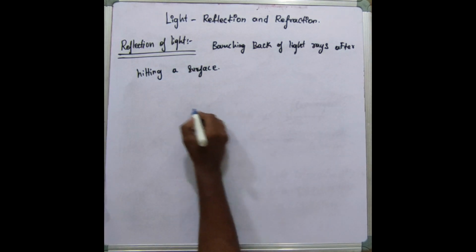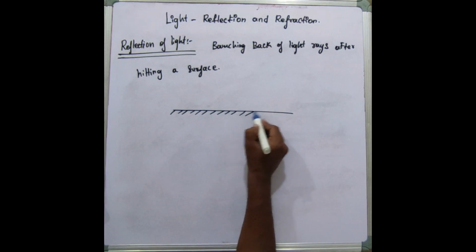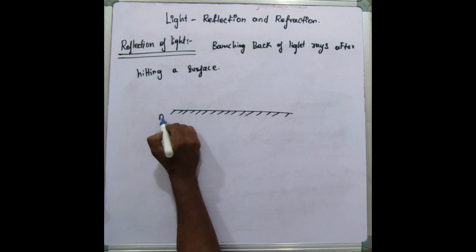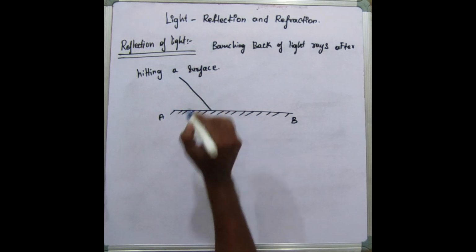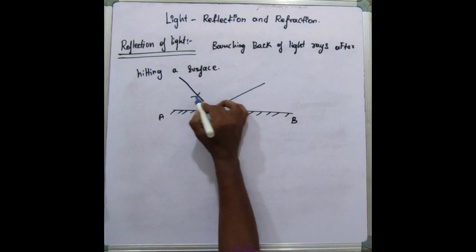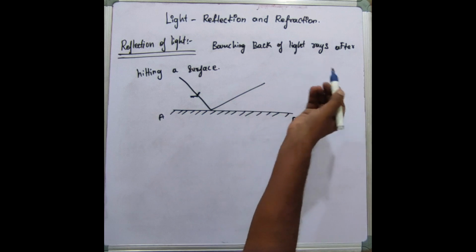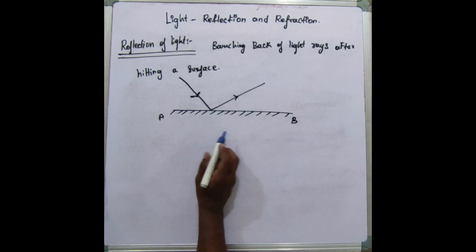Okay, for example, let us take a reflecting surface. Consider a mirror, and this mirror is A and B, and if a light is traveling towards this mirror and it will reflect back, so that is called as bouncing back of light ray after hitting a surface. Okay, so generally oru mirror edukkirom.